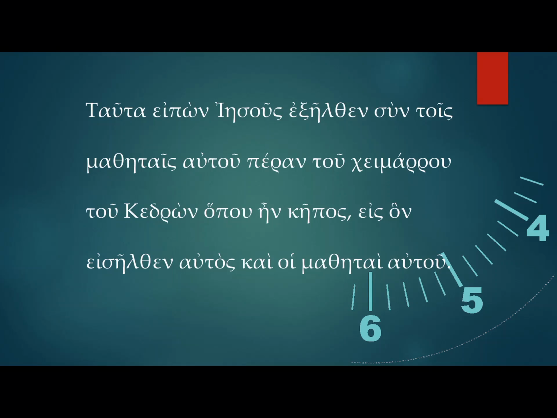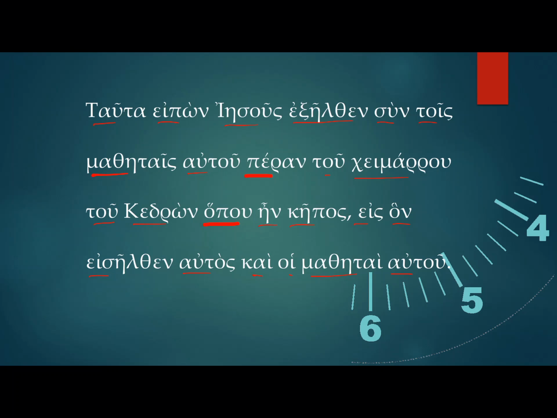Today we're continuing to look at our second aorist verbs, so let me read our verse here and then let's talk about it. Tauta epon Jesus exelthen sun tois methetais autou, peran tu kemaru tu kedron, hapu ein kepos, eis han eis elthen autas ka hoi metheta autou.